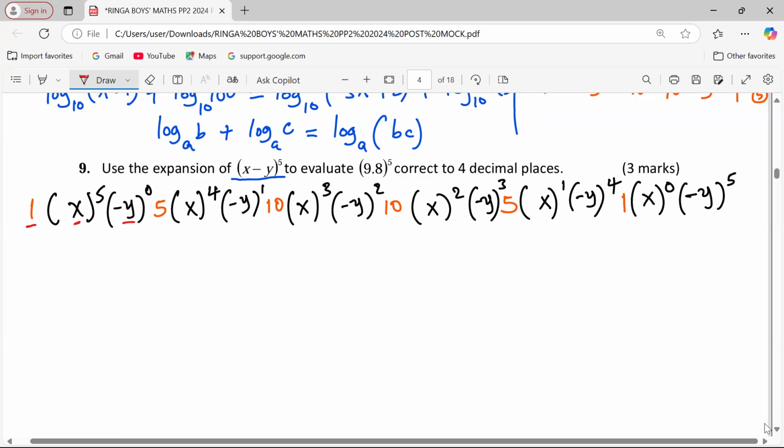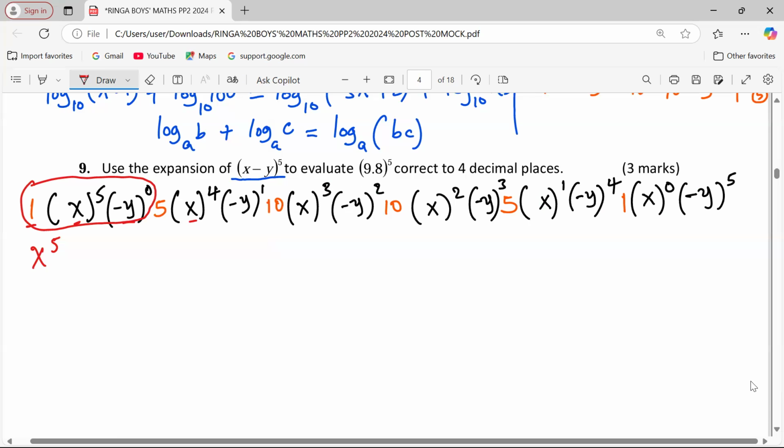So this is x power 5, simple that way. In the next term, x power 4 remains x power 4, then negative y power 1 remains the way it is.